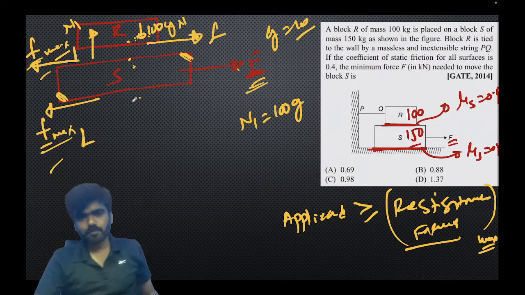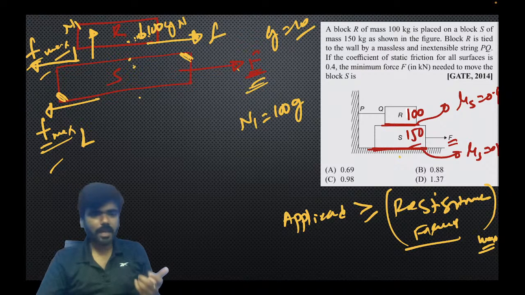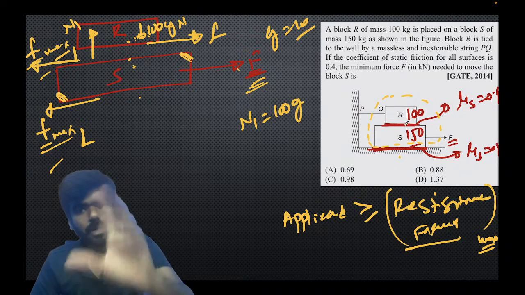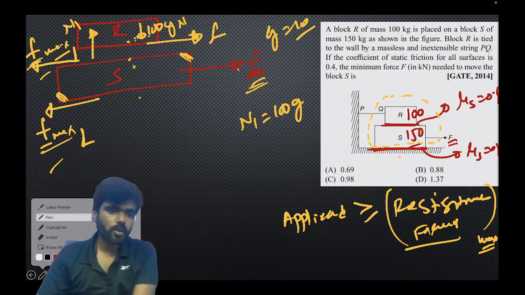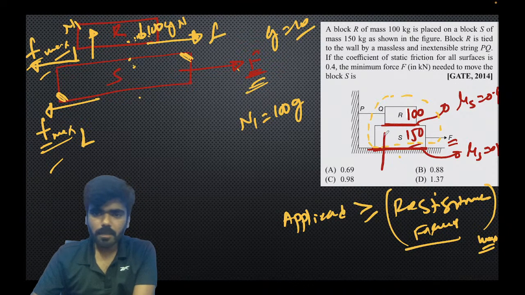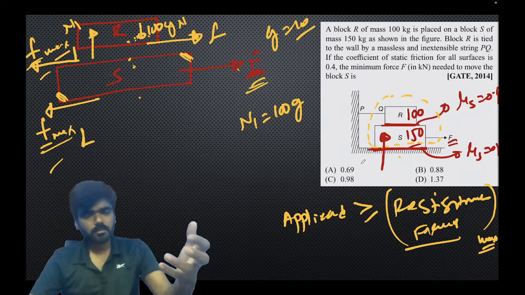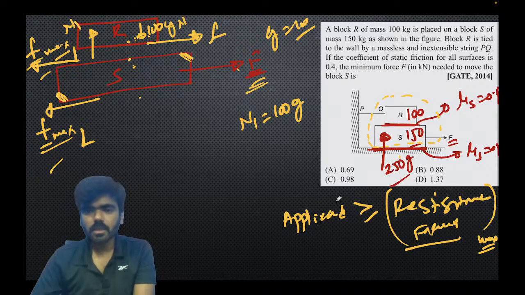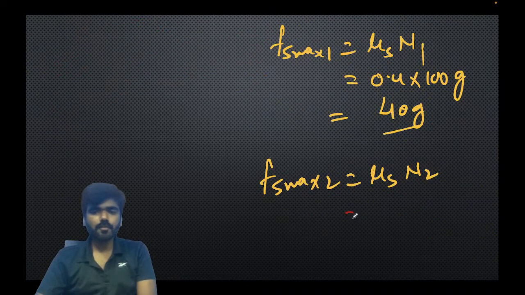Now you can see this ground is actually balancing both the objects. If I take this as a system, the weight of both the blocks is balanced by the ground. So you can say the ground is applying a total force, resisting both the blocks. So the total weight is 250 kg, so 250 G. So the value of N2 becomes 250 G. So 0.4 into 250 G.